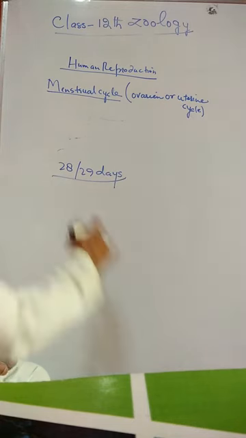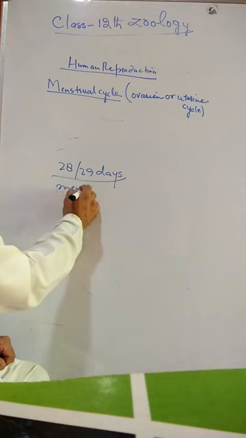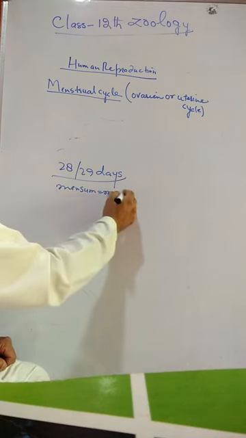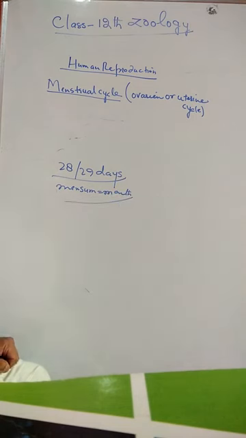The term mensum means month. In a female, successive cycles may vary in length by 1 to 2 days.